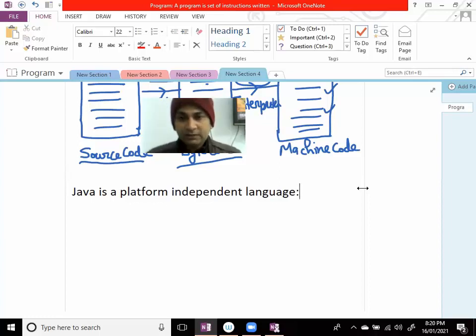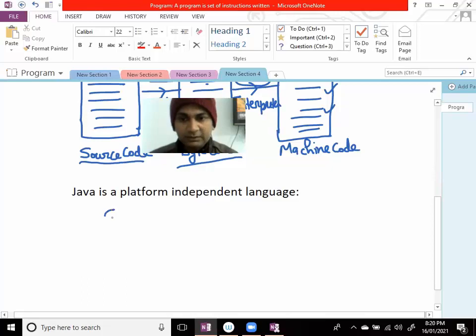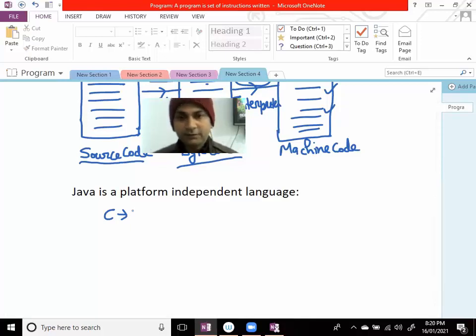See, other than Java, consider I'm taking the example of C programming language. Other than Java, any programming language. Consider we are developing a program, or a software, using C language, and the platform which we are using to develop that program is Windows operating system.